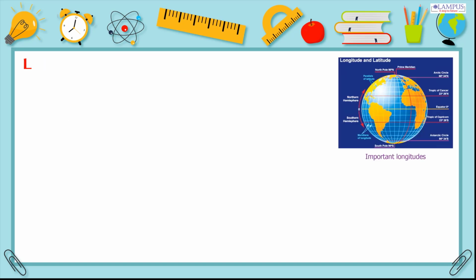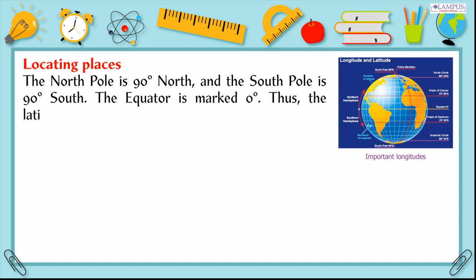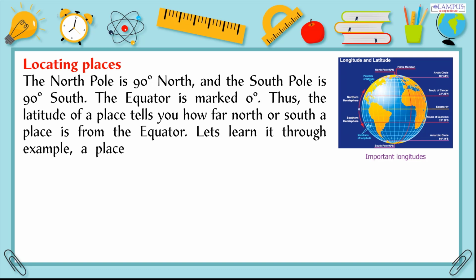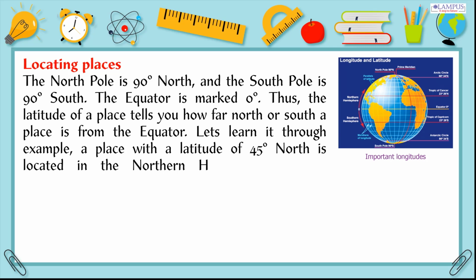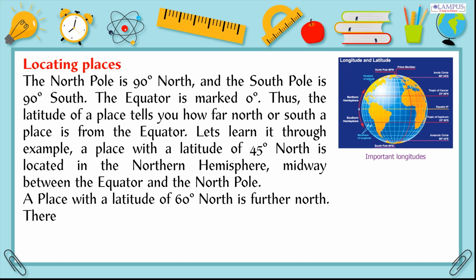Locating places. The North Pole is 90 degrees north, and the South Pole is 90 degrees south. The equator is marked 0 degrees. Thus, the latitude of a place tells you how far north or south a place is from the equator. Let's learn it through an example. A place with a latitude of 45 degrees north is located in the northern hemisphere, midway between the equator and the North Pole. A place with a latitude of 60 degrees north is further north.